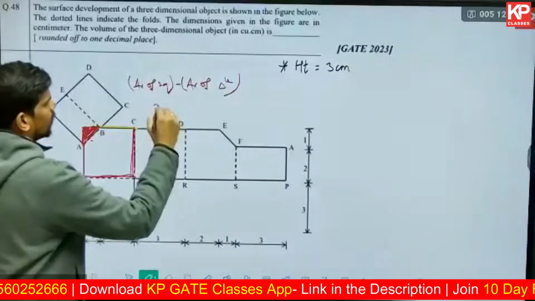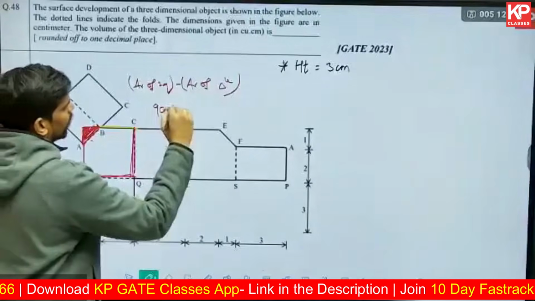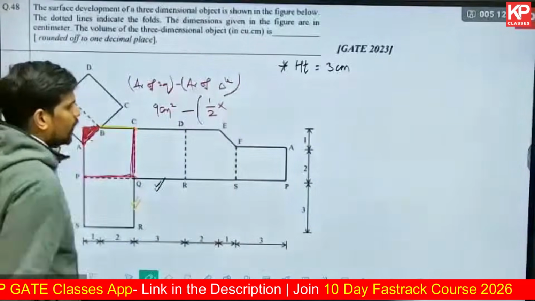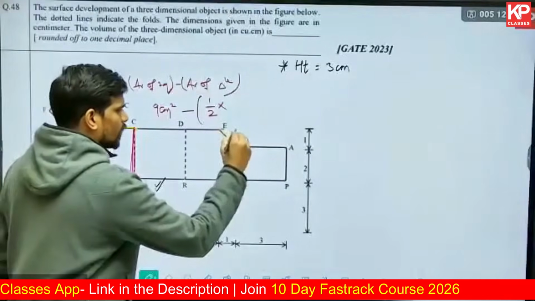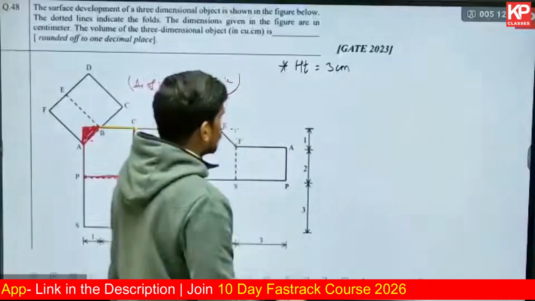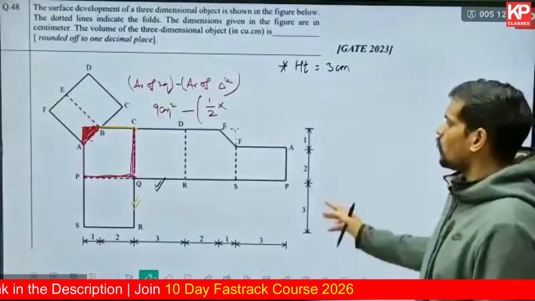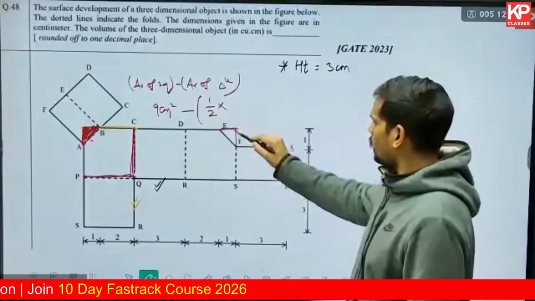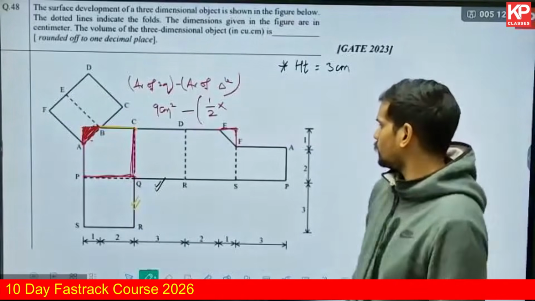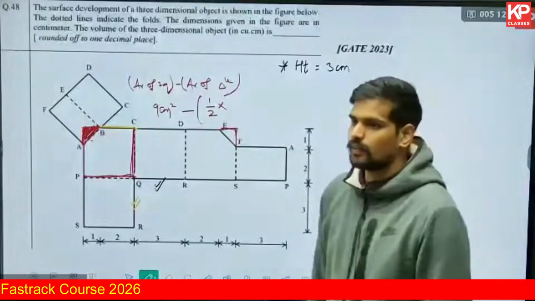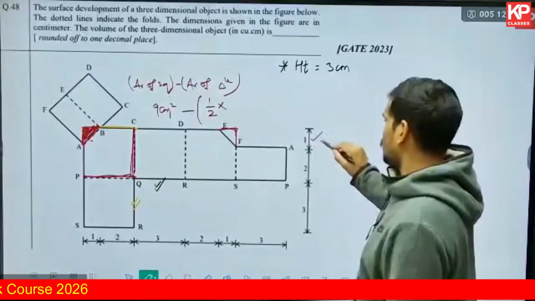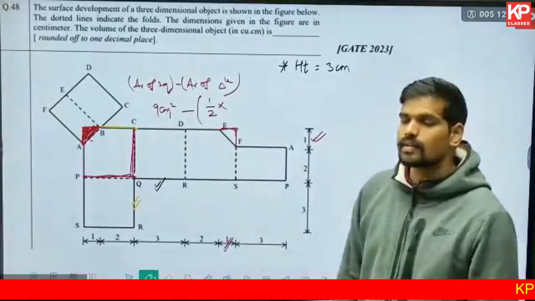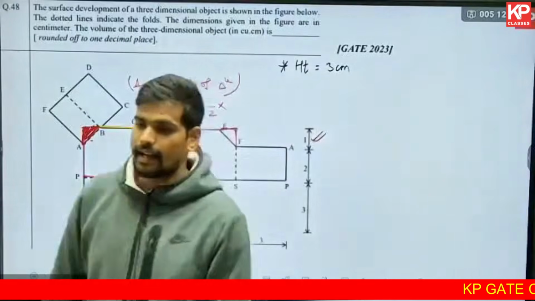3 into 3, this will be 9 square centimeters. Minus, for the area of the triangle, you need to use half into base into height. For the triangular portion which is missing, by looking at the dimensions of the solid, what is the base of that triangle, and what is the height of it? 1 centimeter. That's the base and the height of that particular triangular portion.